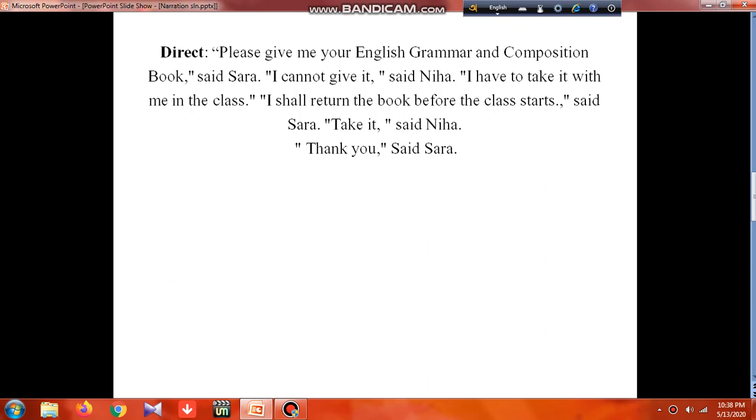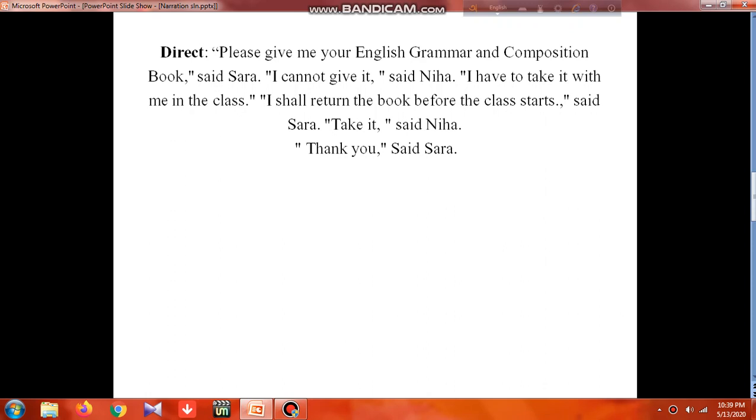So welcome to the next part, and like earlier we'll solve another exercise here, and it is from direct to indirect speech. As I said earlier, if you want to change any speech, you need to go through the text at once and you need to identify the speaker and listener or the persons related to the conversation. So let's read the text once.